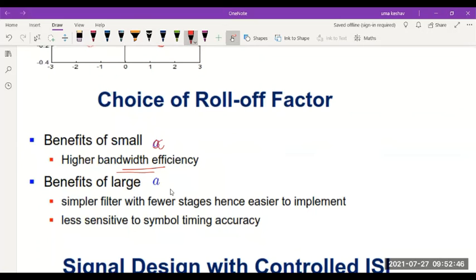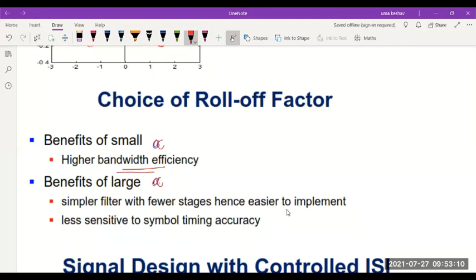The larger the alpha, what would be the benefits of having a large value of alpha? The filter design will be much simpler and it will have fewer stages, therefore easy to implement. So if you have alpha as 1 or 2, there is no constraint.